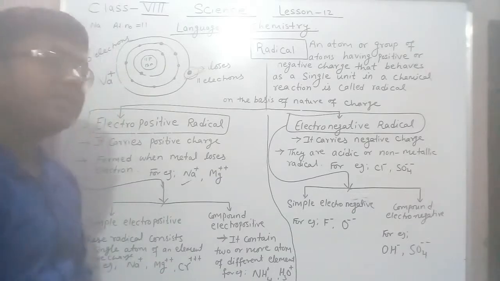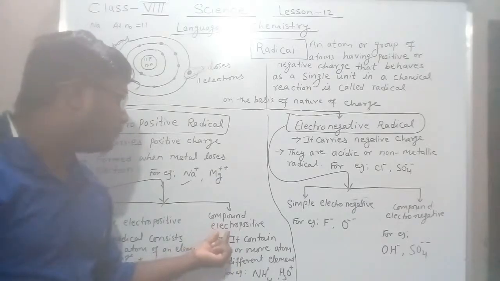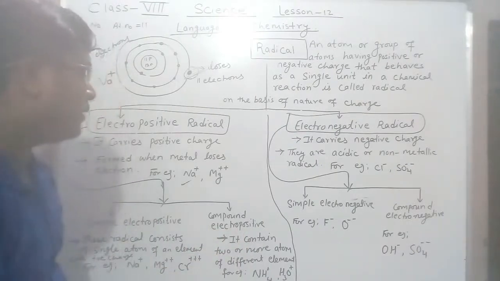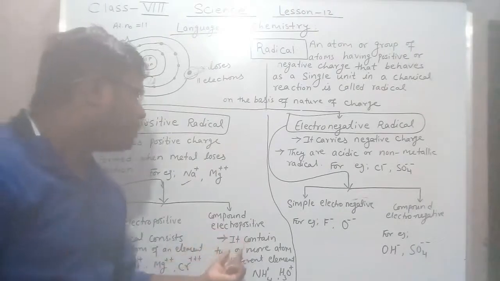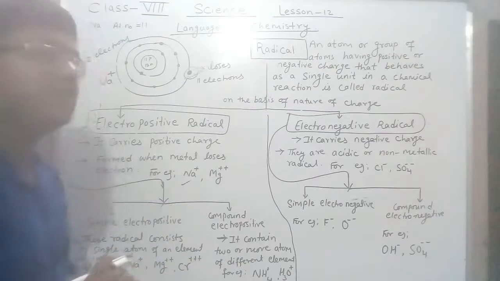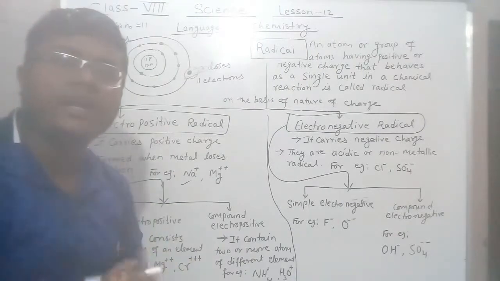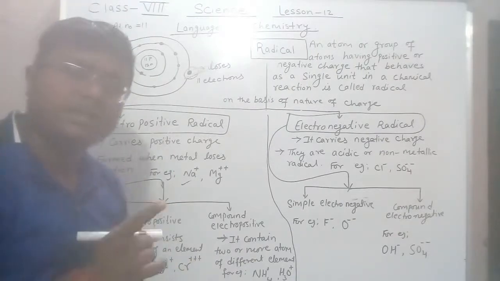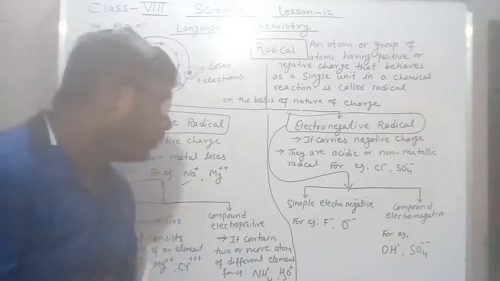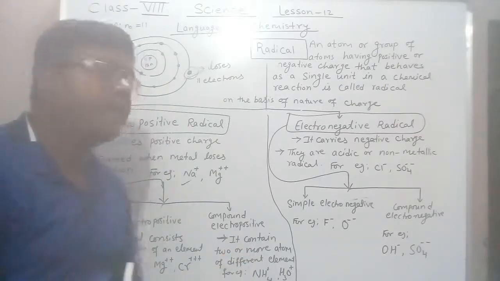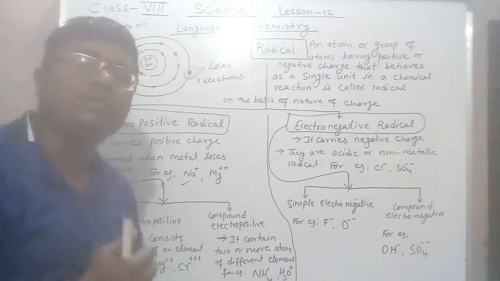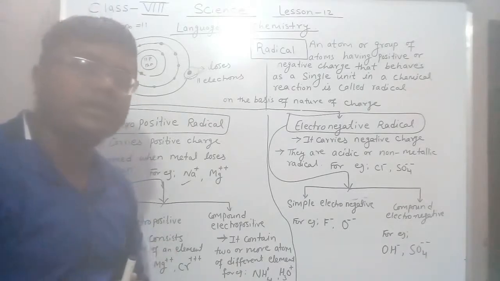Next is your compound electropositive radical. Here it contains two or more atoms of different elements. Like your simple electropositive radical consists of only one atom with positive charge, but a compound electropositive radical consists of two or more atoms of different elements.